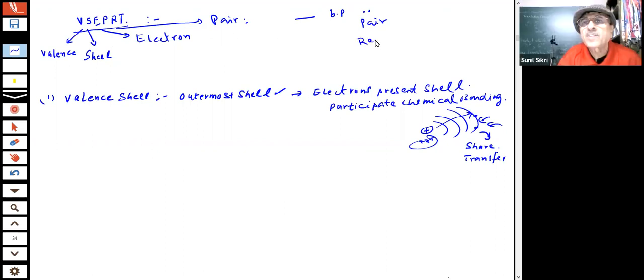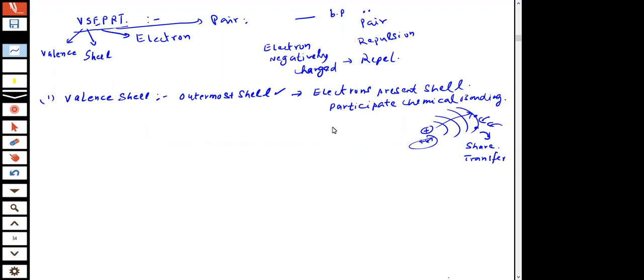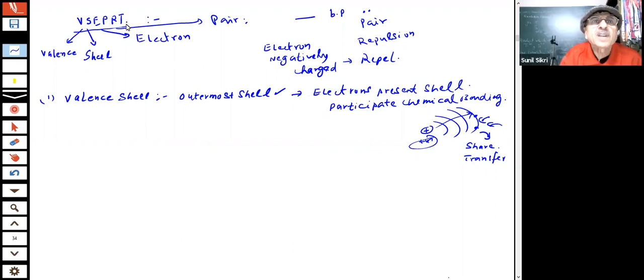Repulsion. Why did he talk of repulsion in this? Because, students, the electrons are negatively charged. Similar charges repel. And what happens if they repel? They will try to go farther away from each other, so that the repulsion is minimized and energy is minimum, because repulsion means more energy, and everything wants to go to a lower energy state. More energy means less stability. So they will move farther away from each other. That is why we are talking about electron pair repulsion.